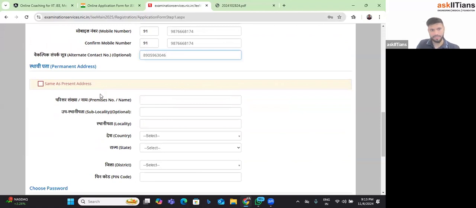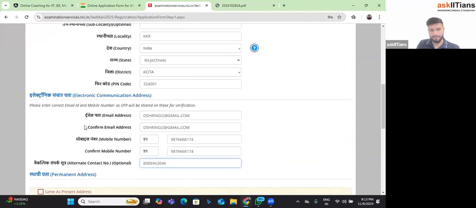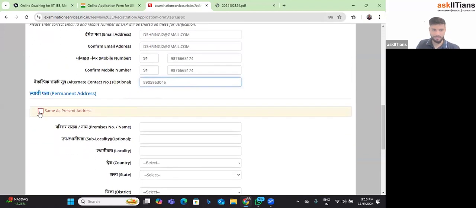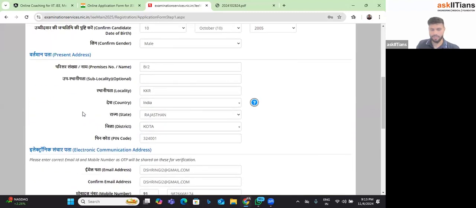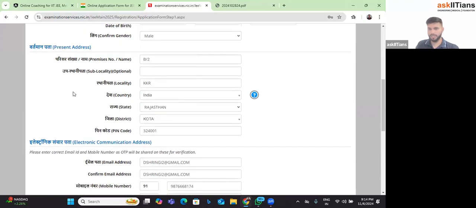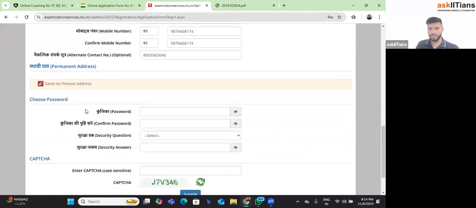So now look, sir, as I was telling you, there is a present address and a permanent address, right? So right now I am filling both of them the same. You can do one thing. All the people who are living outside India, you can fill the present address as the address of Saudi Arabia or Qatar or Kuwait, wherever you are staying. And permanent you can fill as the address of India.